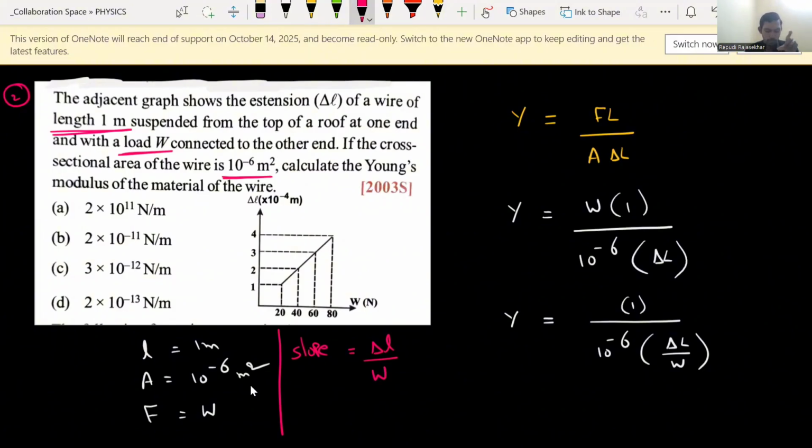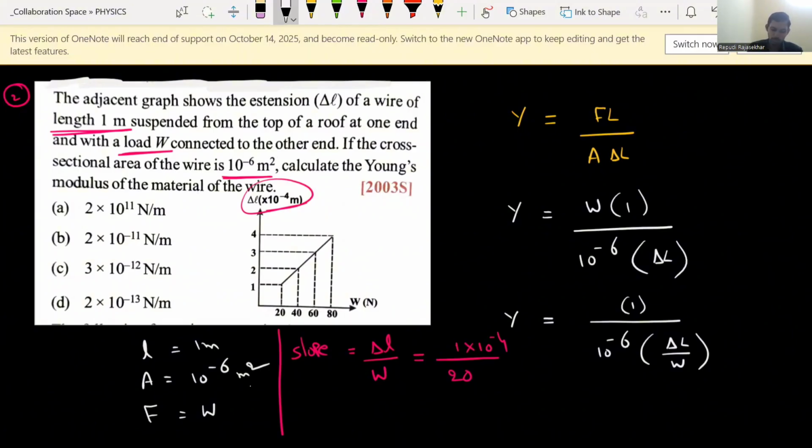Slope is the y-axis quantity, delta L, divided by the x-axis quantity, W. So delta L by W. And what slope value do we get here? That is 1 divided by 20. But delta L is not alone; delta L is multiplied by 10 to the power minus 4, as mentioned in the question. So instead of delta L, you need to multiply with 10 to the power of minus 4. This is the value of delta L by W.